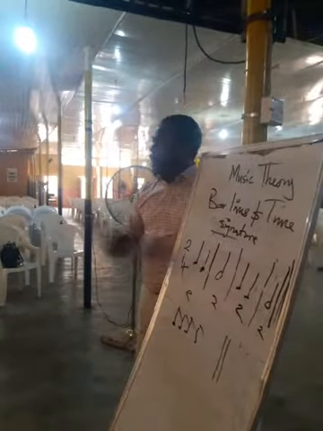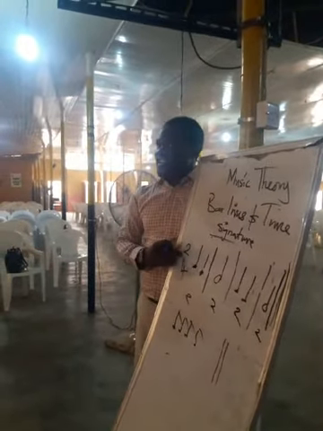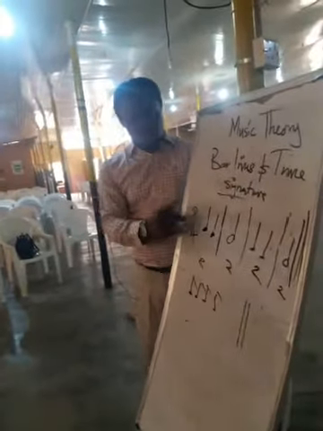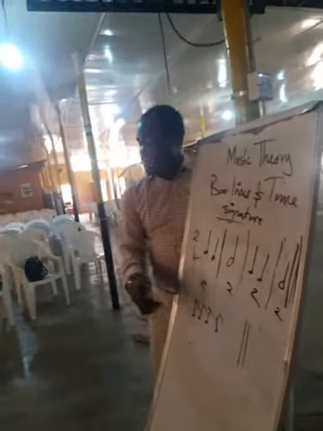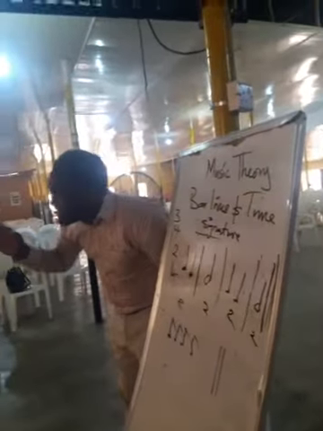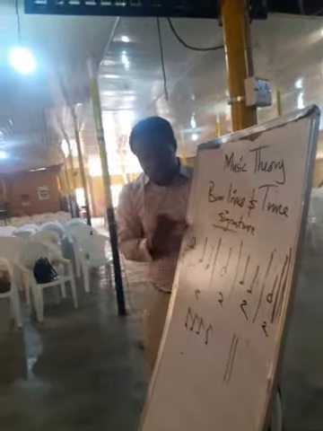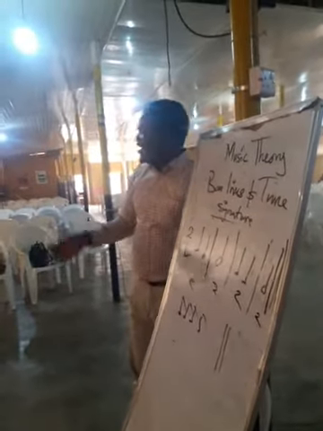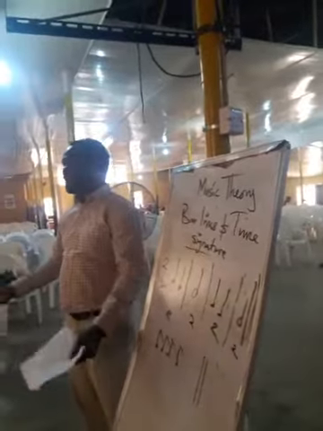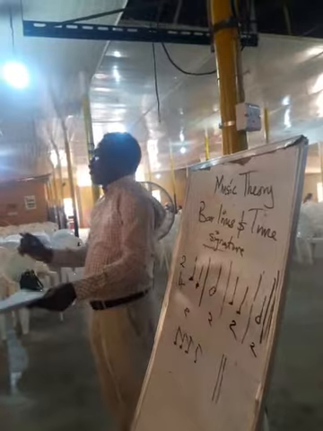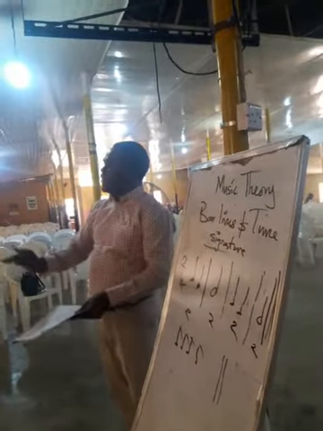Now what this is saying will help you get what I'm trying to say. It means in each bar there must be 2 beats. So if I give you 3/4, it means in each bar there must be 3 beats. We are coming to that. We are moving close to musical realities. This is what you do on a daily basis in your church program, but you have never taken your time to see the theoretical angle of it. So you are moving from the theoretical angle to blend it with your practical experience.